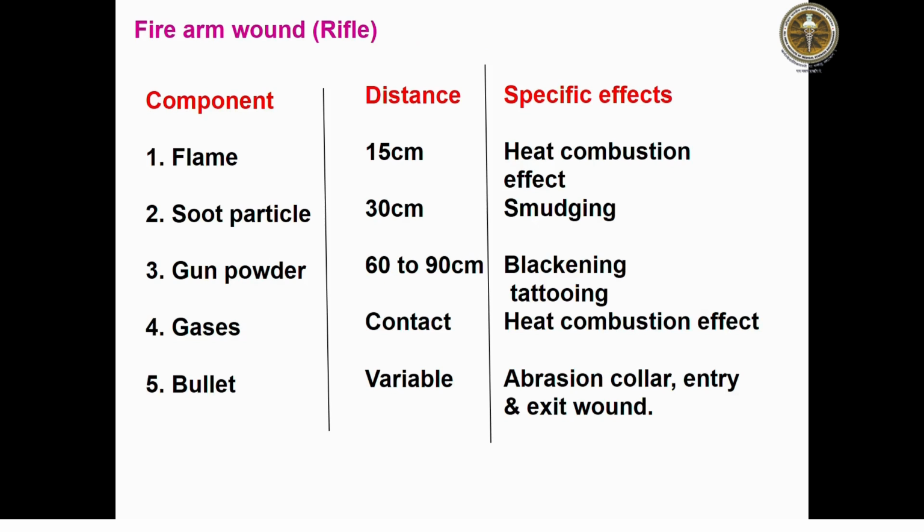Come to the injuries. If it is by rifle, the rifle can cause injury due to release of flame, soot particles, gunpowder, gases and the bullet. This flame, it is observed, will cross a distance of 15 centimeters, whereas soot particles 30 centimeters, gunpowder up to 90 centimeters, and gases only on contact, and the bullet travels a higher distance, which is variable.